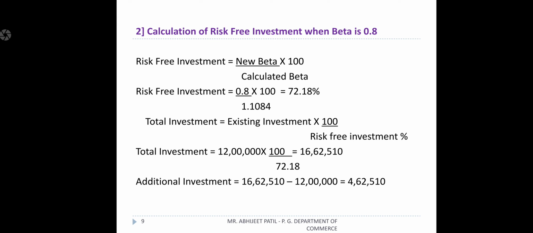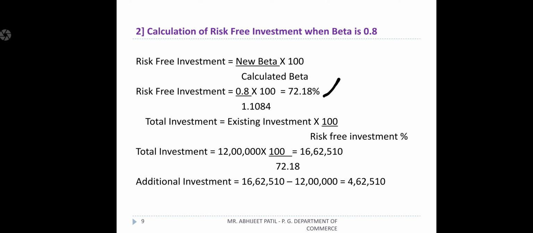So multiply with 100, and we see how much percentage of risk-free investment we want to bring into the portfolio. That is 72.18%. For that purpose we should find the total investment, because we want to bring it in. So when you bring in that additional investment, how much total investment will there be?